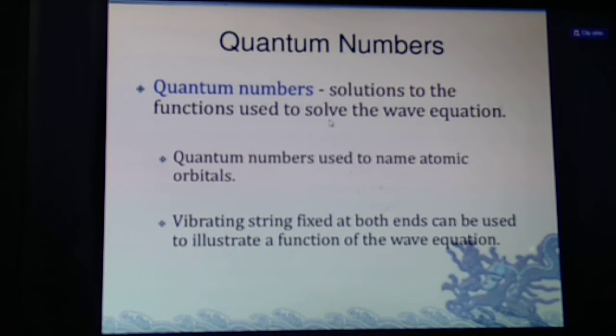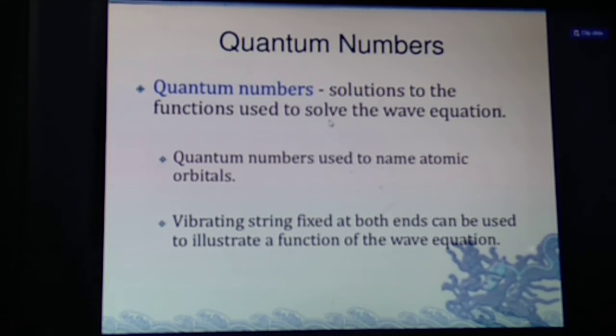So let's start. The quantum numbers are solutions to the functions used to solve the wave equation. Quantum numbers are used to name atomic orbitals. A vibrating string fixed at both ends can be used to illustrate a function of the wave equation. So ultimately, what is quantum number? Quantum number is the address of the electron. And we'll study the four quantum numbers: principal quantum number, azimuthal quantum number, magnetic quantum number, and the spin quantum number.